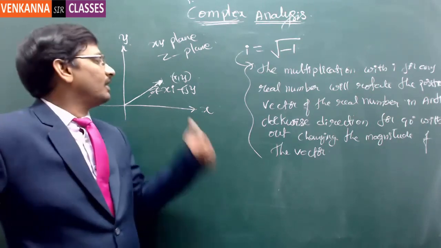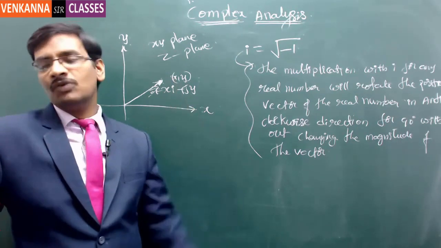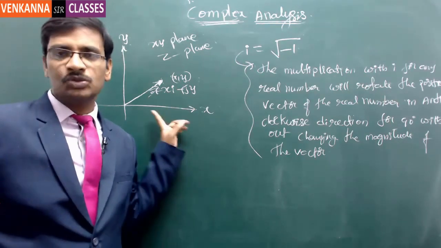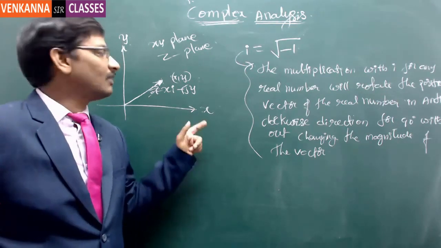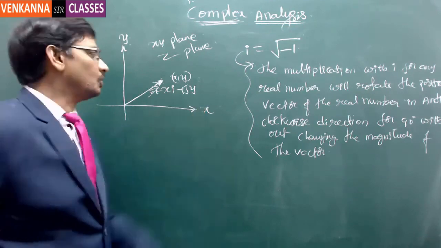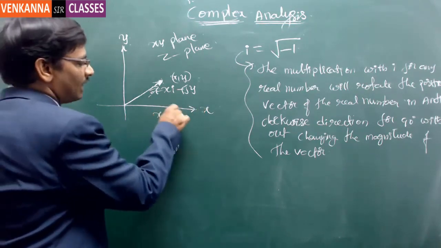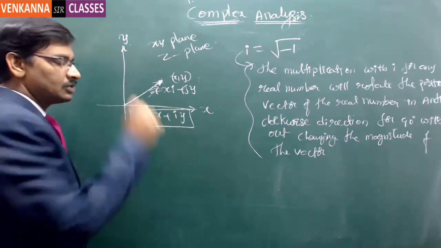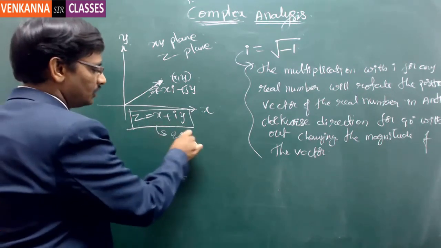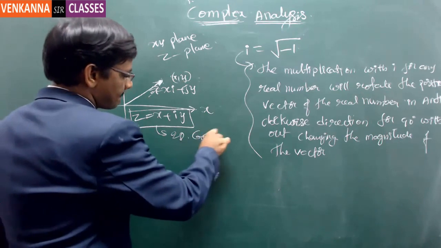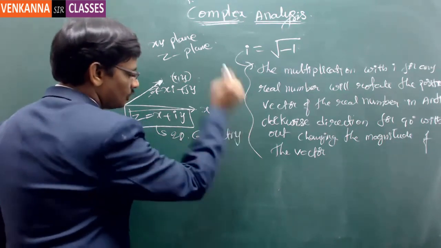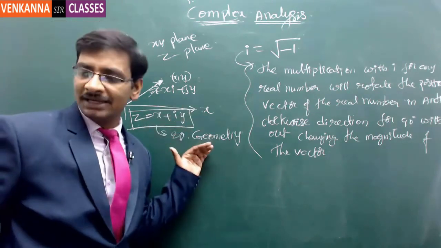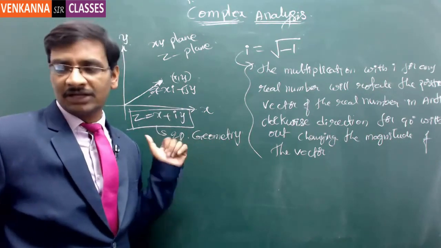So you can avoid i and j and keep only one value, because one is already known to be the real axis, which is nothing but the x-axis, and there will always be the y direction. So this is x plus iy. This is what is usually treated as a complex number z. So this is completely 2D geometry, with no relation to 3D. So that's why we treat this number system completely differently rather than a vector.